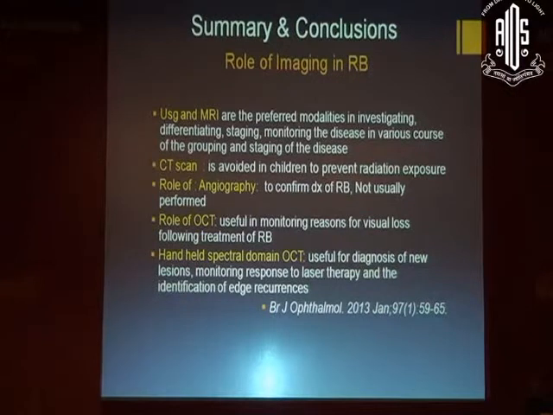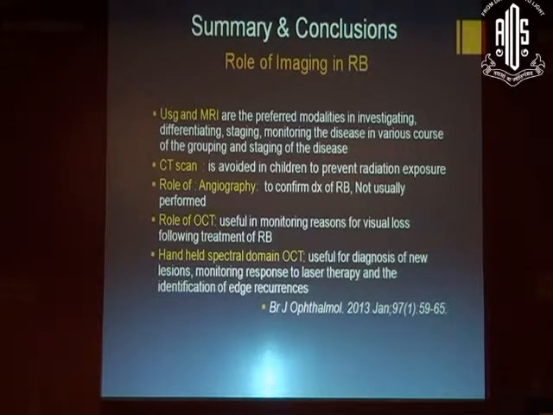So coming to the summary and conclusions, ultrasonography and MRI are preferred modalities in investigating, differentiating, staging and monitoring the disease in various courses of the grouping and staging of the disease. CT scan is avoided in children to prevent radiation exposure. Role of angiography is to confirm the diagnosis of retinoblastoma. We must remember, not usually performed.